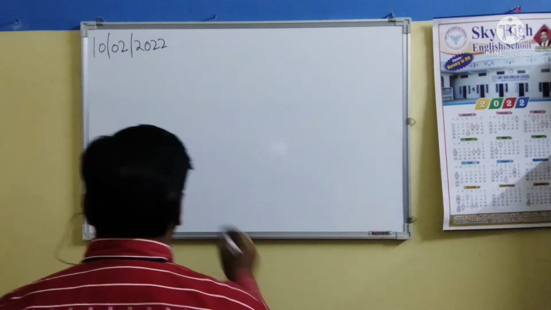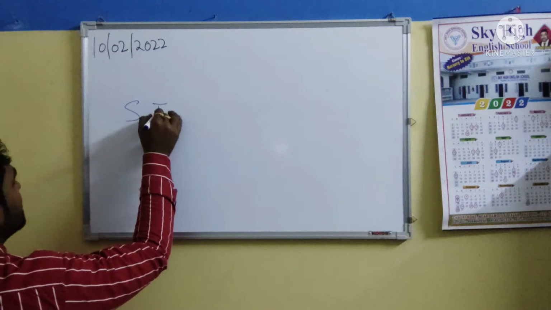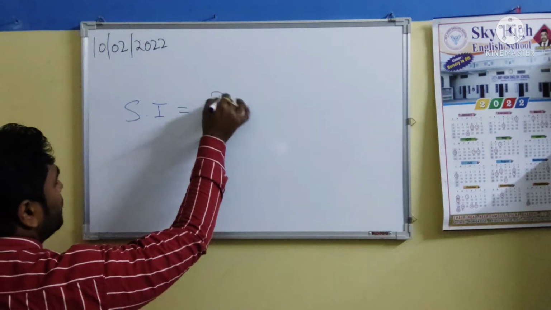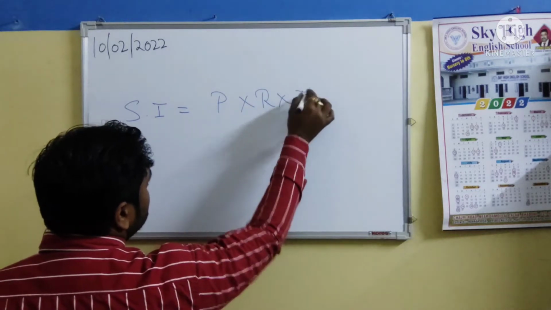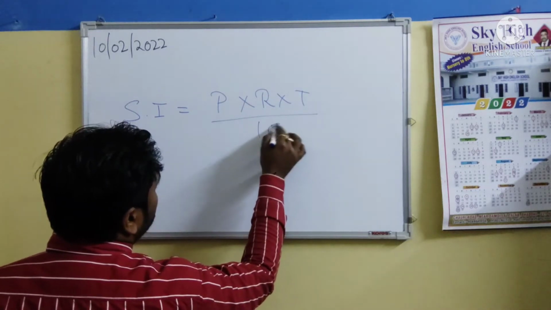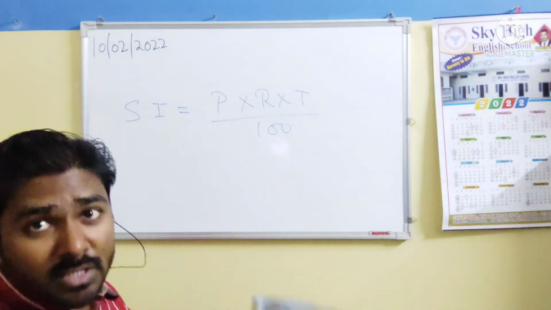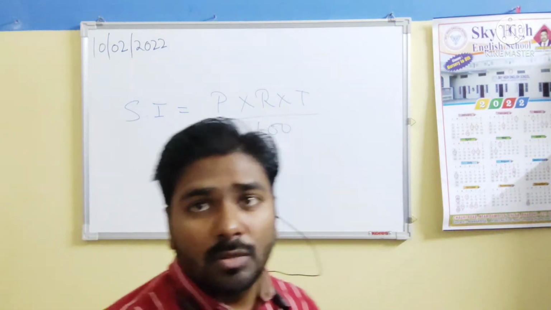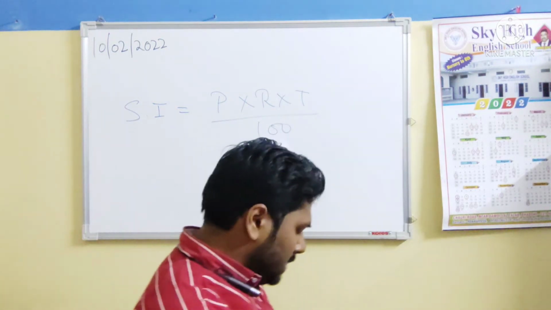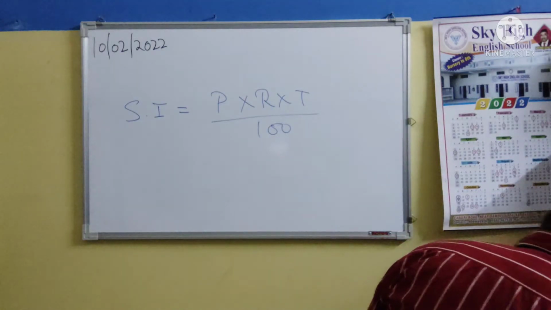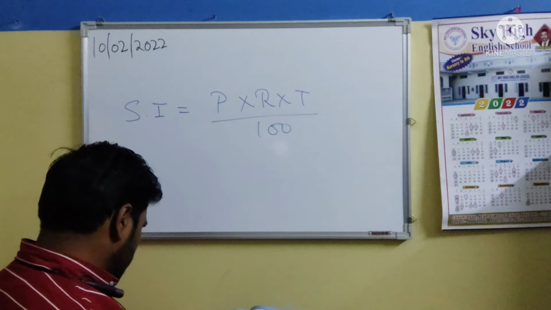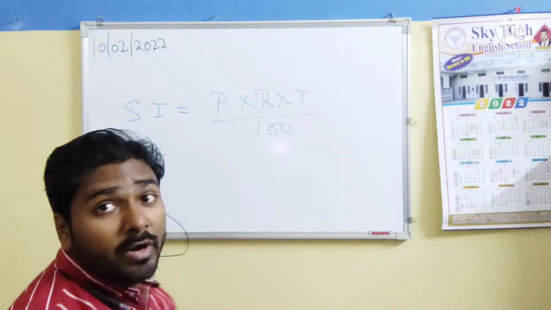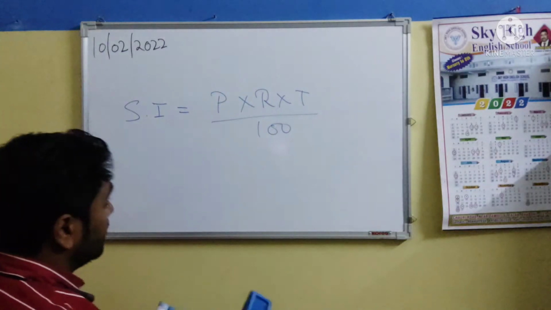We can write it as simple interest, that is SI equals P, where P means principal, R means rate, T means time, upon 100, to calculate simple interest. This is the formula. Note it down in your notebook. Pause the video. Okay. So now I am going to start exercise 15.1. So open your notebook on page number 95.